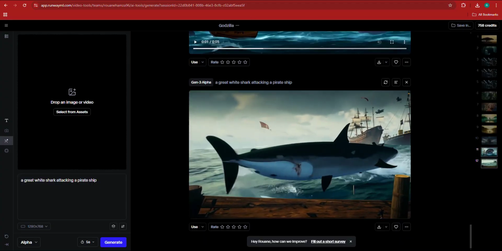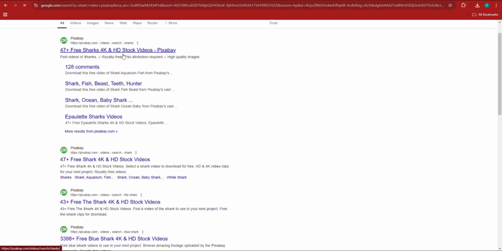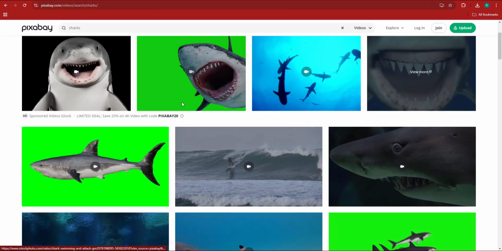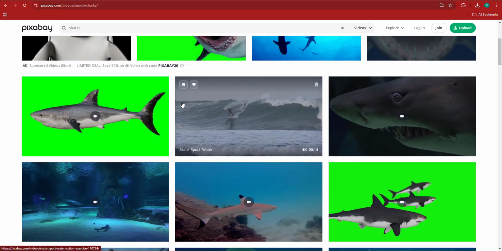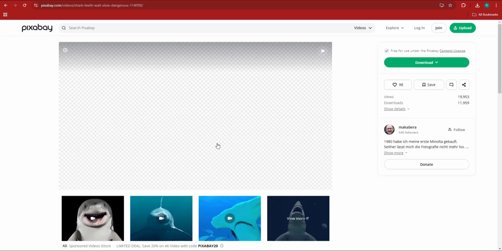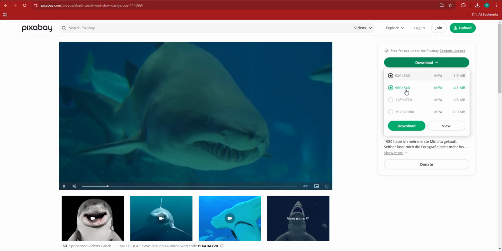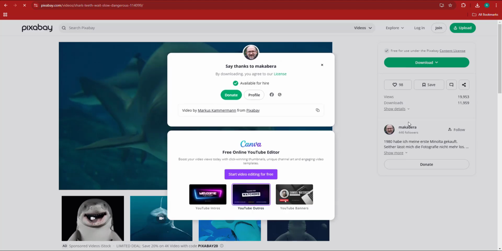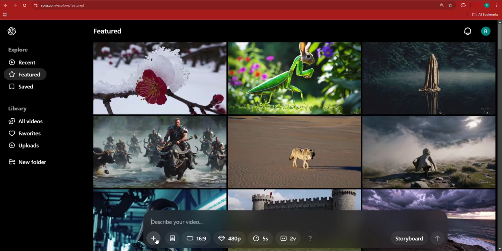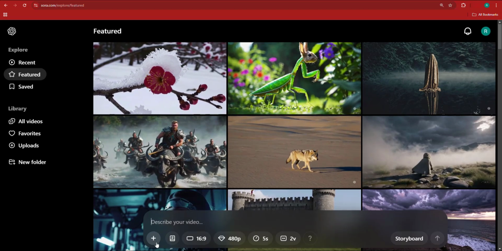Now, what we're going to try and do is go to Google, look for some shark videos on Pixabay, and take a realistic video of a shark. I mean, why should we settle for mediocre when we can just go and grab a real video of a shark, the actual creature itself? Now, this one is stock footage of a real shark. So I'm going to go ahead and download this one, and let's see how Sora does when it comes to this. So here, I'm going to come back to Sora, and I'm going to download this.